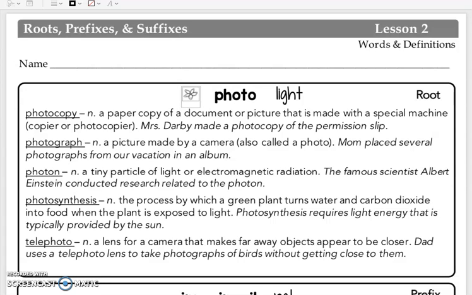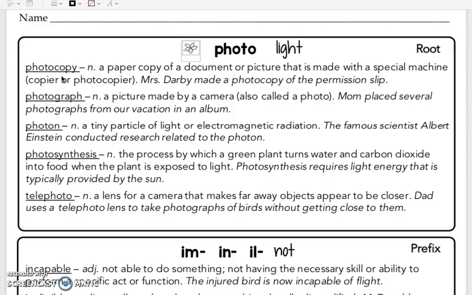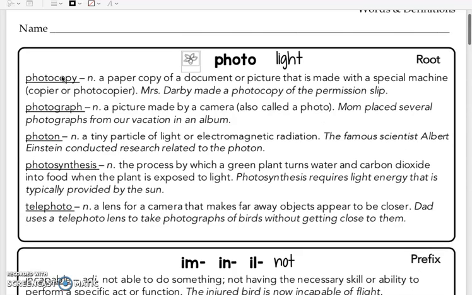This week we are studying Lesson 2 in our morphology. We are studying the root photo, which means light, and our prefixes im, in, and il, which all mean not.